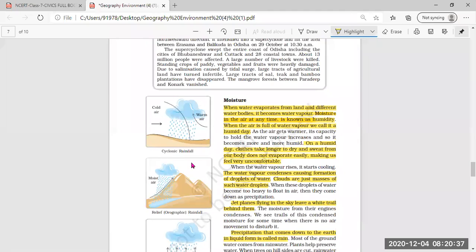In the figure we can see the cyclonic rainfall first, in which what happens is the warm air is rising up. Why?